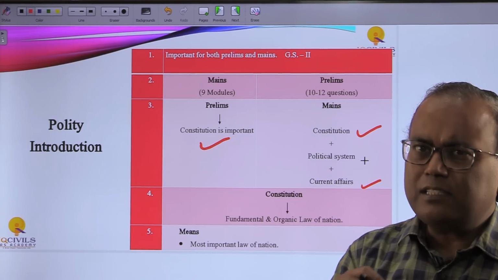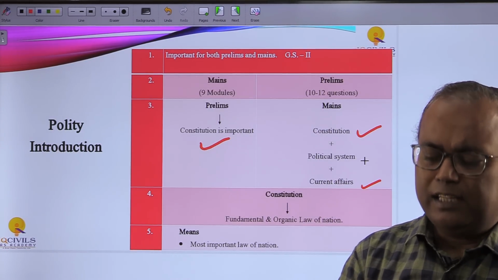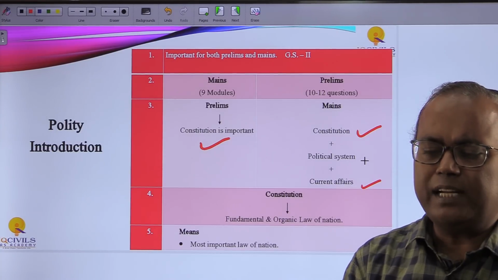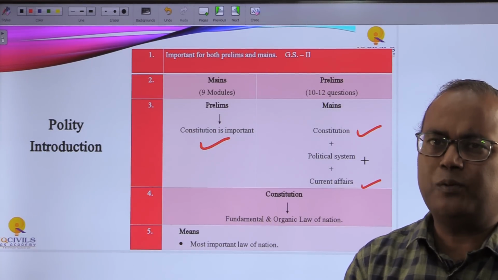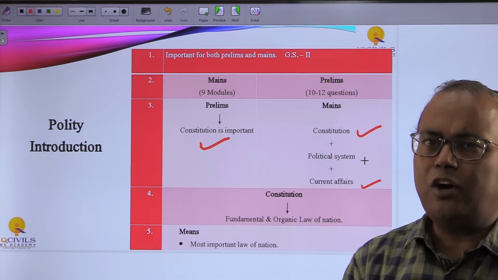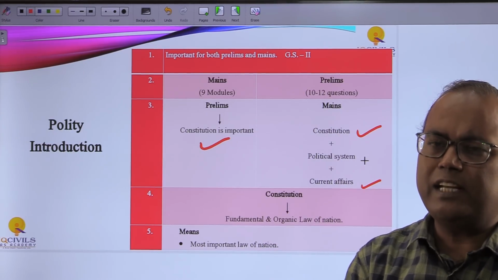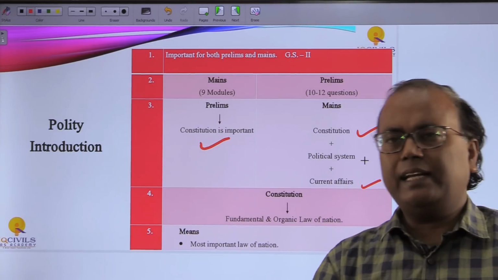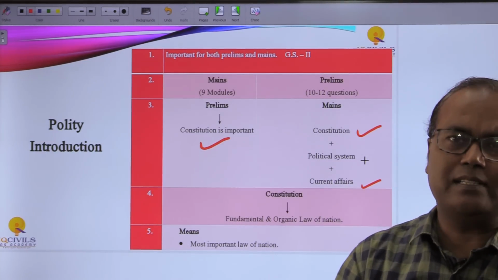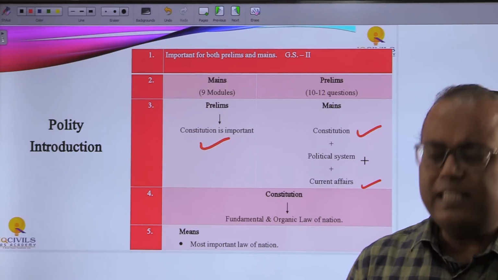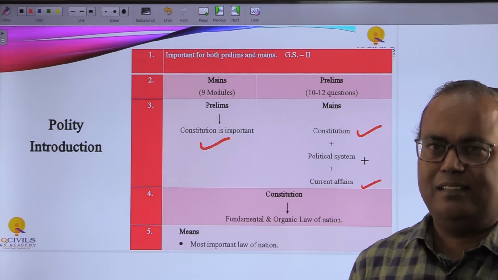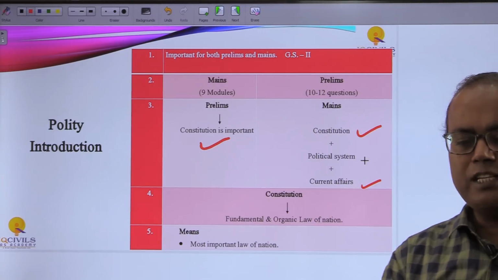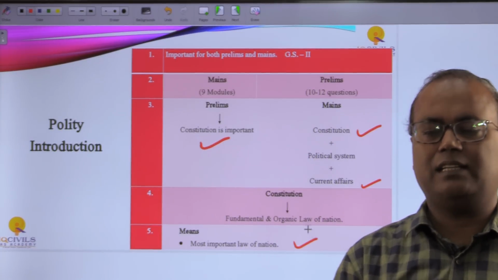So what does it mean once we say it is a fundamental law? It means that whenever we are enacting any other law, we have to take care of this fundamental law, better known as the Constitution. So any law enacted by Parliament has to be in accordance with the fundamental law, that is the Constitution. And it is organic. What does organic mean? It has to change according to the requirement of the time, by the way. So it is the most important law of any nation.